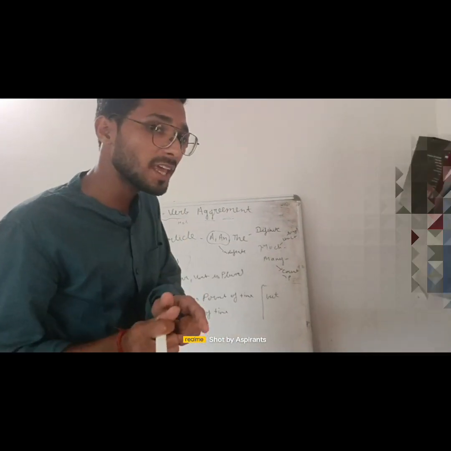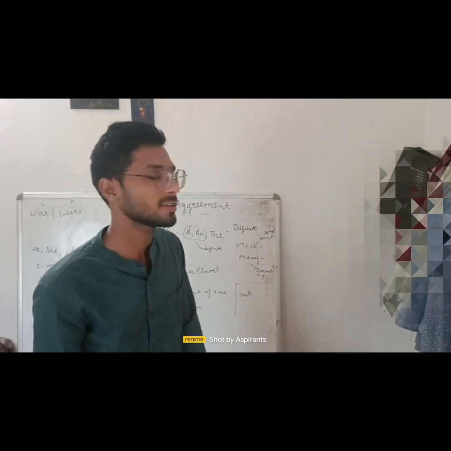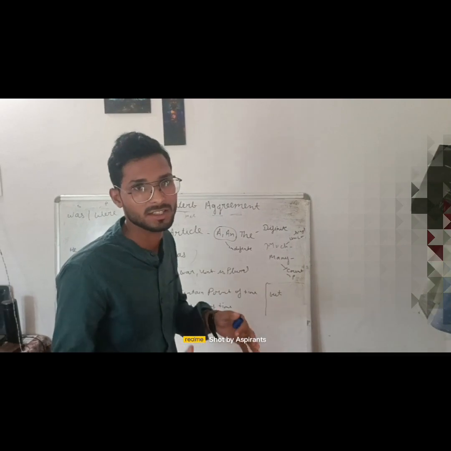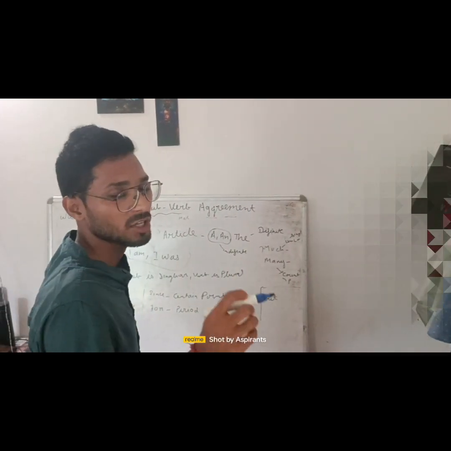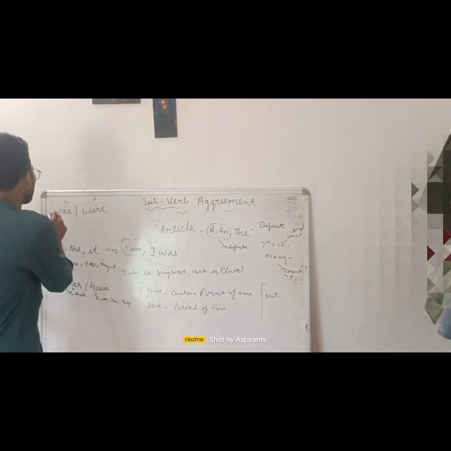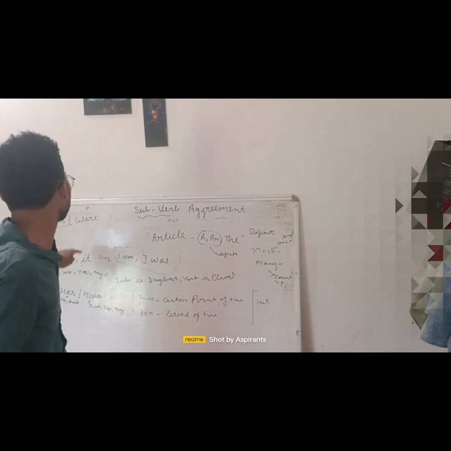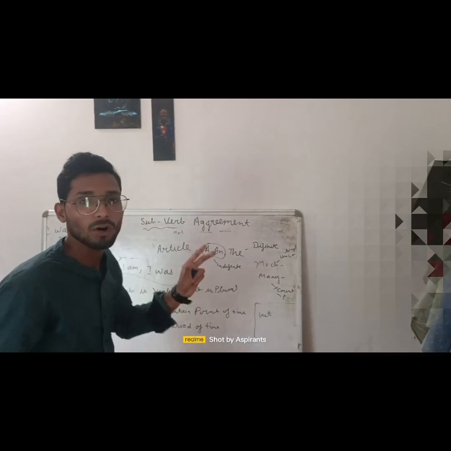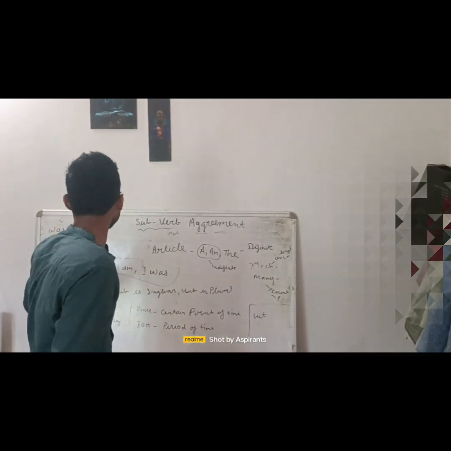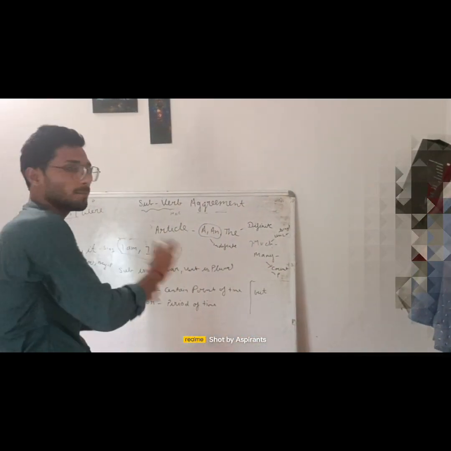In the whole of English we study only I am and I was. Whenever you want to introduce yourself, we say I am, I was. Never will we say myself, because myself is a reflexive pronoun, so we are not using myself. Okay, so here was and were. Was is always singular and were is always plural. So in subject verb agreement we always need was and were. Without was and were the sentence is incomplete.